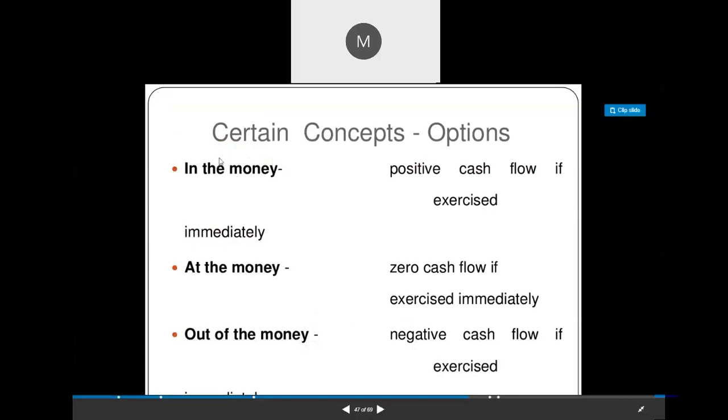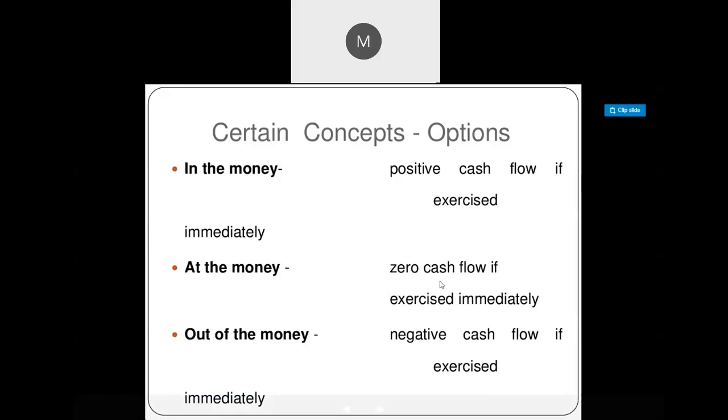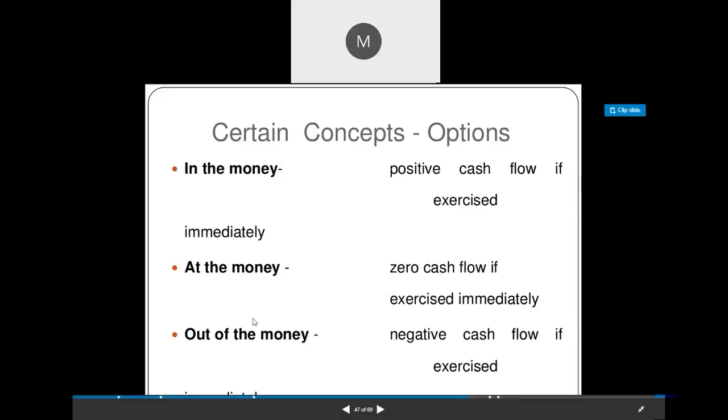In the money means there will be inflow of cash, positive cash flow if exercised immediately, that is 112 minus 80. At the money means there is zero cash flow if exercised immediately, that is 80 minus 80. Out of the money, negative cash flow if exercised, that means strike price is more than the spot price.